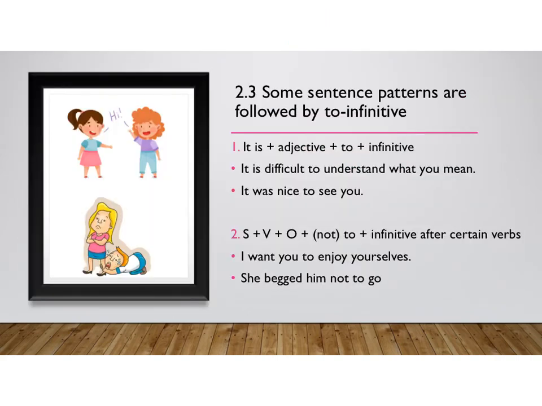Moreover, let me show you some sentence patterns that are followed by to infinitive. The first pattern that I want to show you is the adjective pattern. It is adjective plus to and then the infinitive. For example, it is difficult to understand what you mean. Or, it was nice to see you. One more sentence pattern: subject plus verb plus object plus to or not to, and then the infinitive after certain verbs. For example, I want you to enjoy yourselves. She begged him not to go.